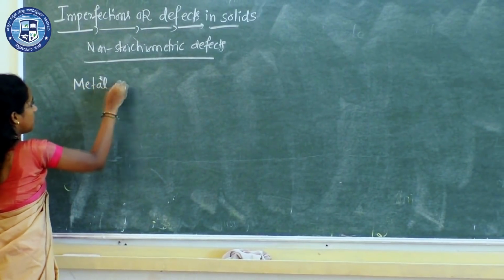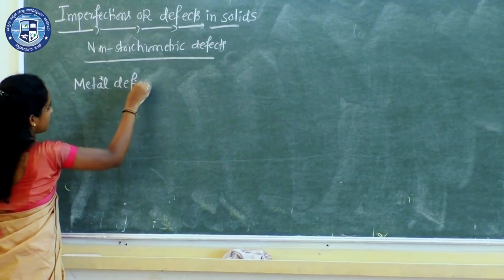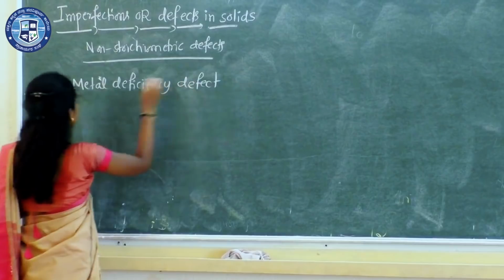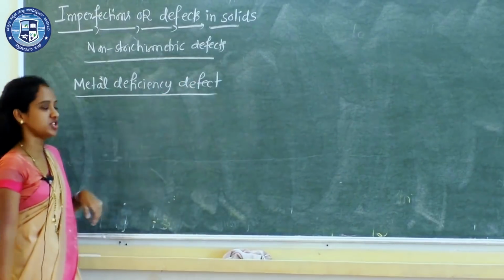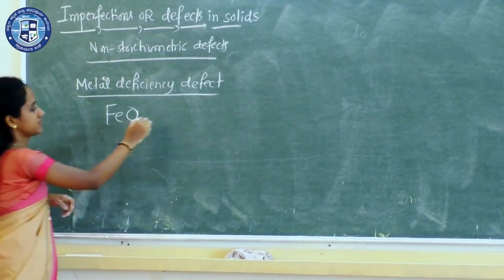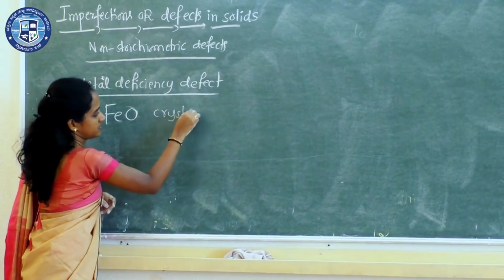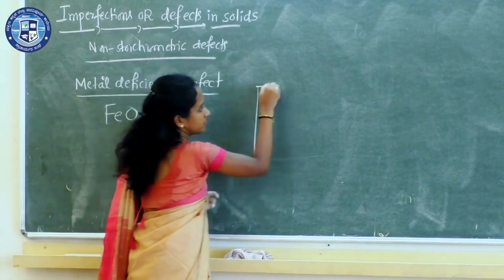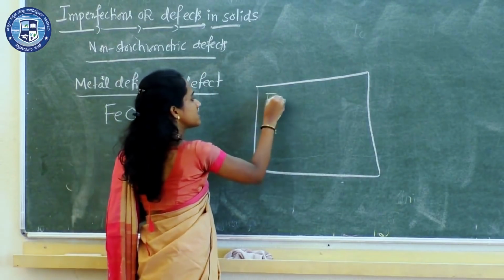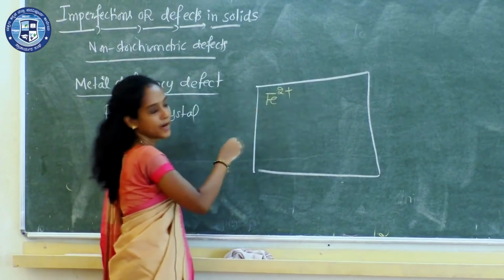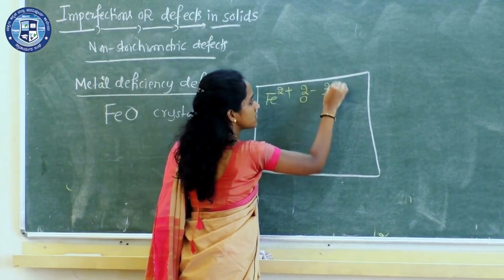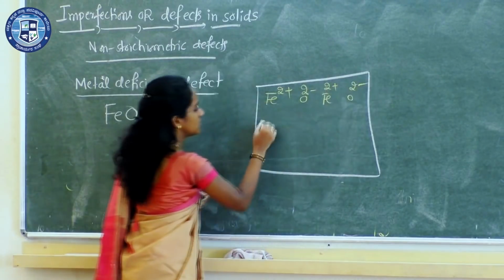Metal deficiency defect. I'll consider FeO crystal. The lattice sites are occupied by Fe2+ ion, then O2-, Fe2+, O2-.